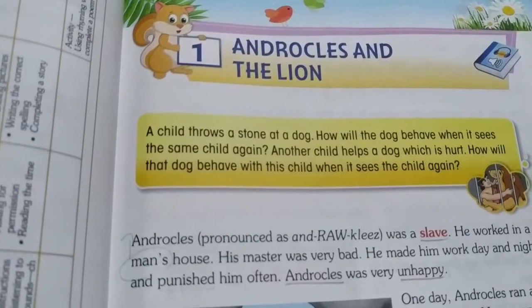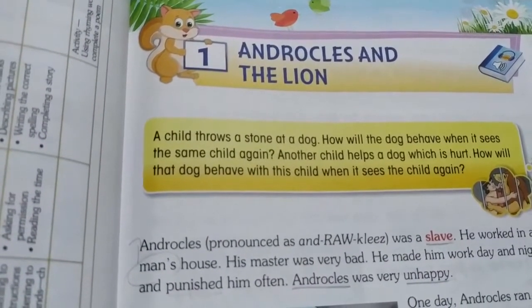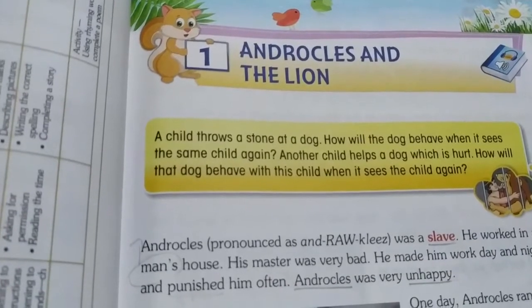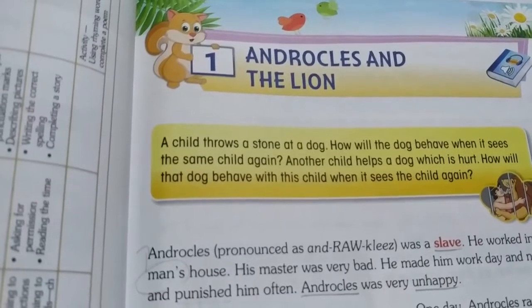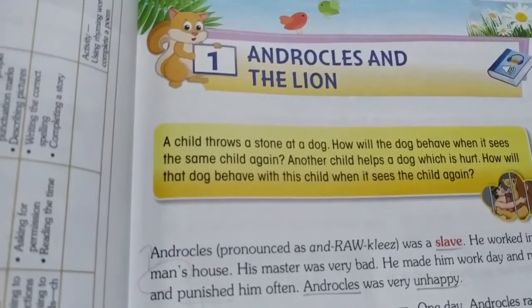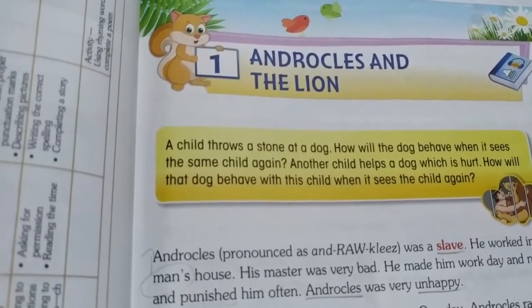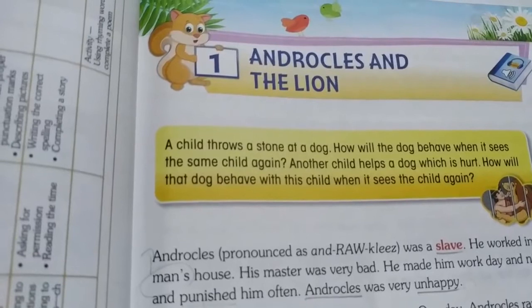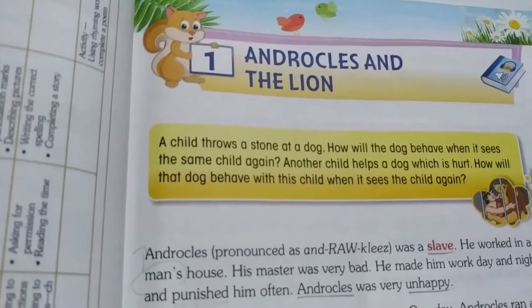Now children, first of all, I want you all to open your textbook on page number 9. Take your textbook, children. Open the page number 9. And take your pencil. Now you have to underline the words which I ask you to underline. Are you ready? Shall we start the lesson now?